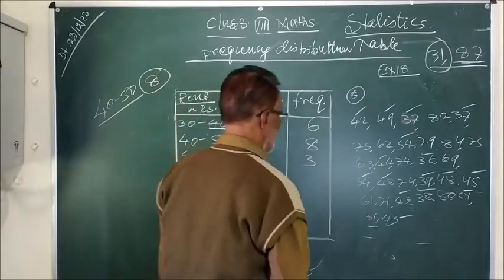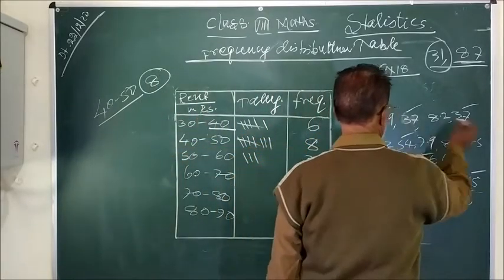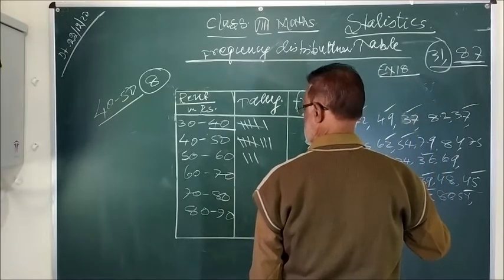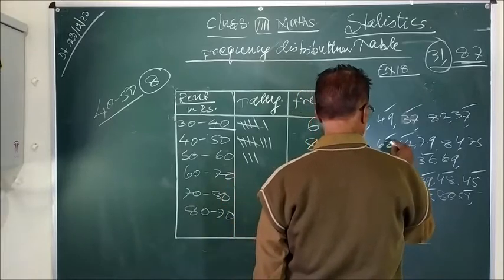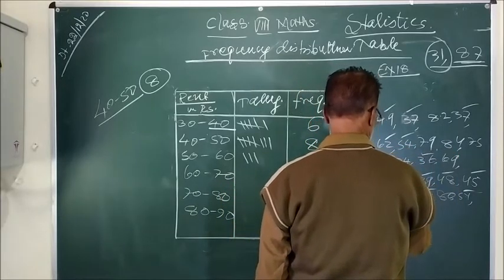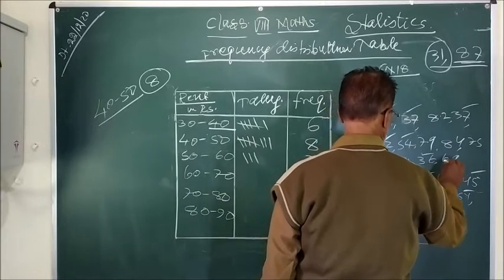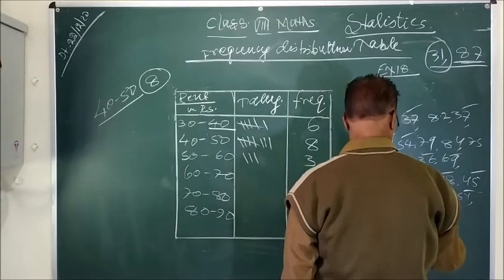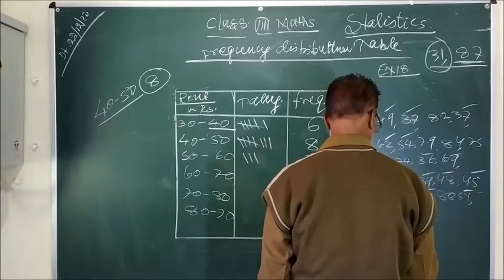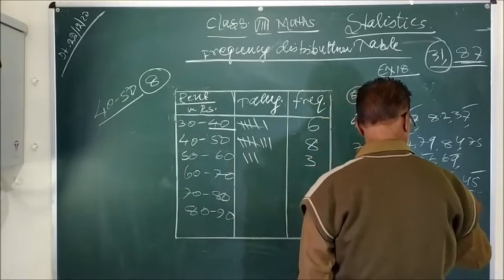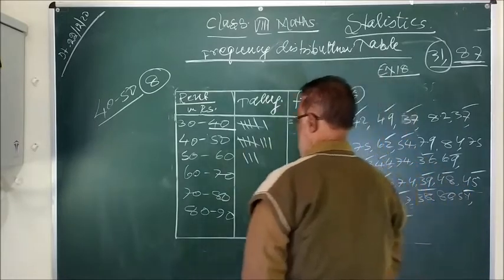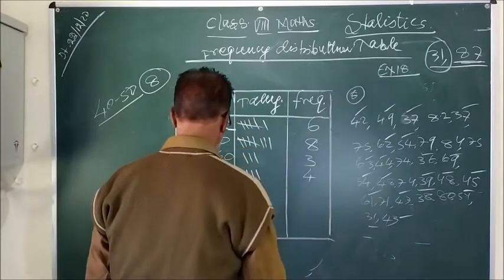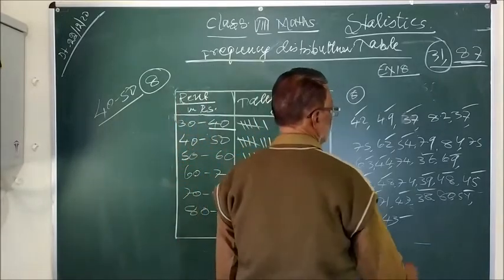60 to 69. 60 to 69 again: 1, 2, 3, 4. This will be 4. 70 to 79.